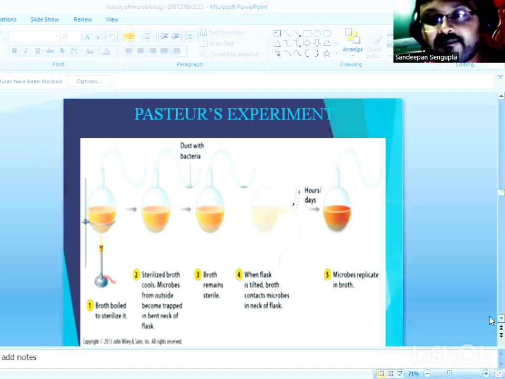So this was the first contribution made by Louis Pasteur, but beyond this, Pasteur kept on making a series of contributions, all of which became landmarks of the golden era of microbiology. Now let's have a look over other contributions of Louis Pasteur.